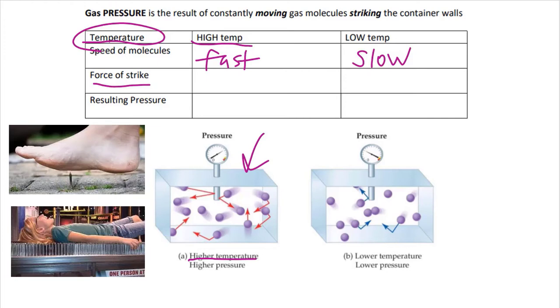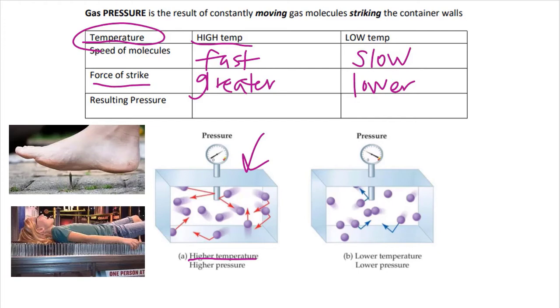Obviously, both are going to hurt and are kind of silly, but the force of the strike is going to be a much greater force when the temperature is high and they're moving fast, versus a lower force when the temperature is low.